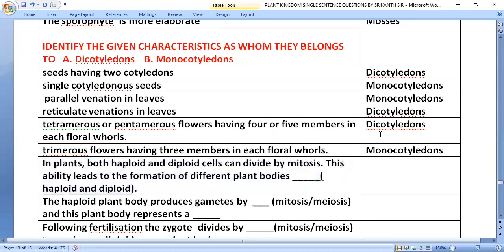In plants, both haploid and diploid cells can divide by mitosis. This ability leads to the formation of both haploid and diploid plant bodies. The haploid plant body produces gametes by mitosis, and this plant body represents a gametophyte.